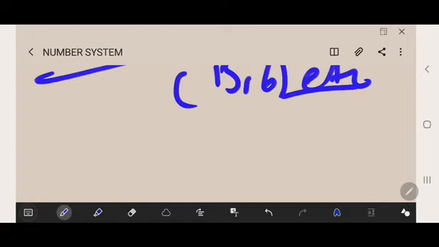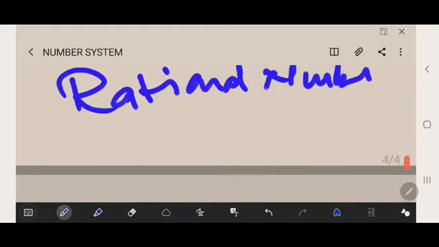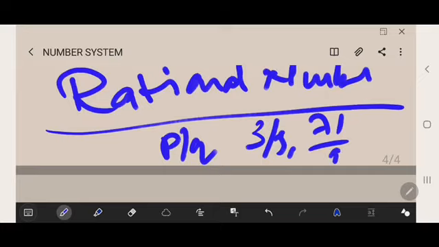Thereafter, what is a rational number? It is also very important. In many exams, they will ask questions on rational numbers. A number that can be represented in the form p by q is called a rational number, where p and q are integers and q is not equal to 0. For example, 3 by 5, 7 by 9, etc.